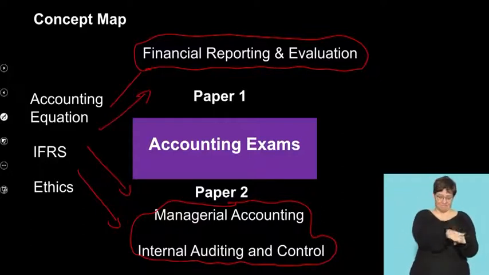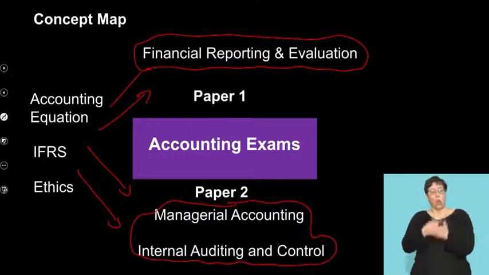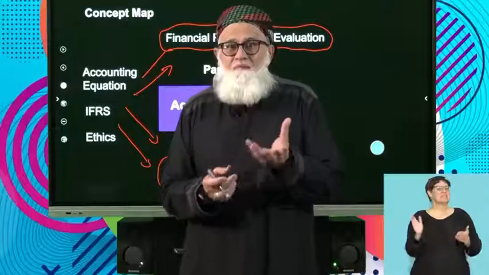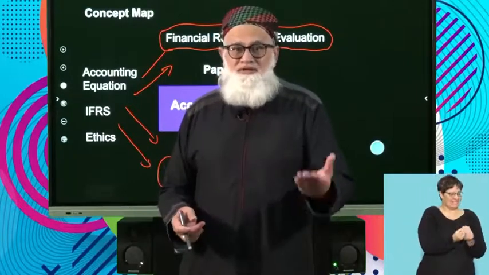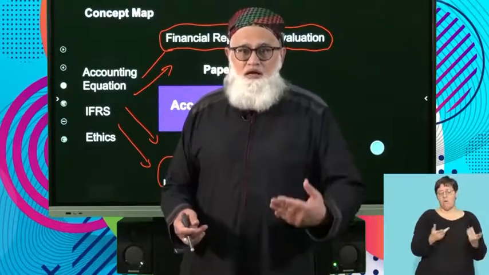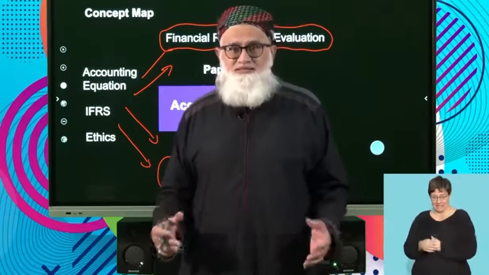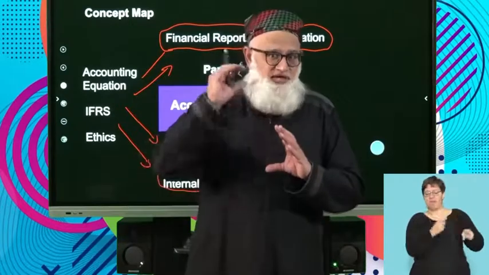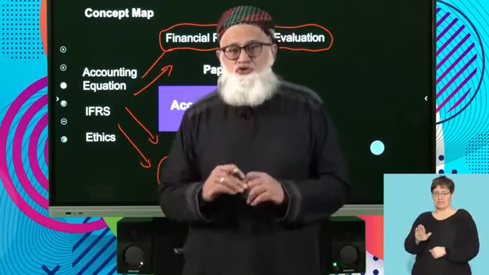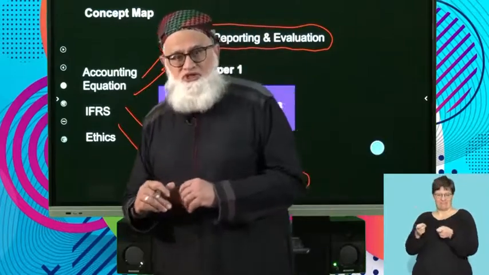So keep in mind that yes, paper 1 deals with your financials, but it can also include ethical questions, interpretive data response questions, etc. Right? But remember, paper 1 is financial reporting and paper 2 is your cost and managerial accounting.